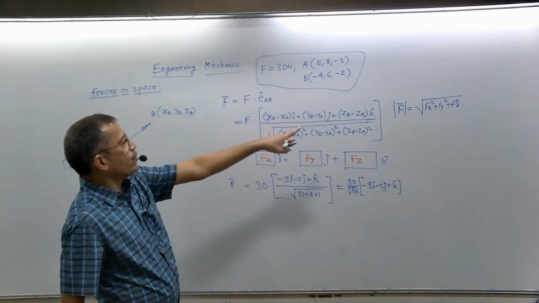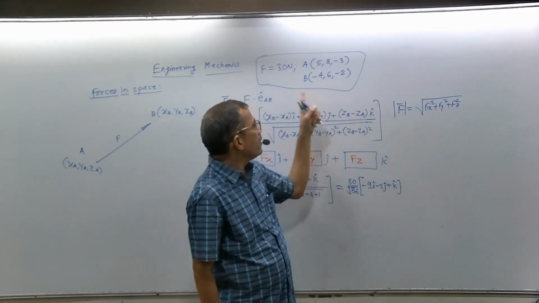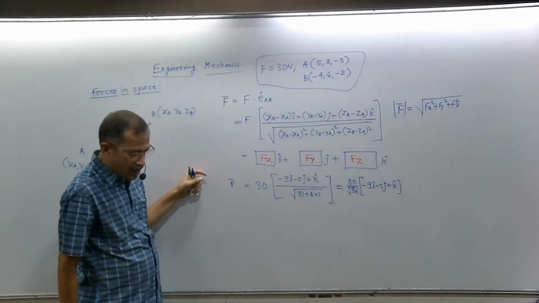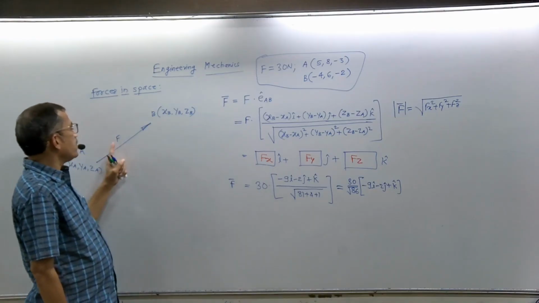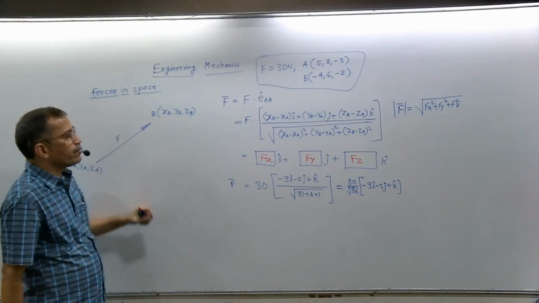So a single force is given. This is one method. Now there is one more method, depending on the data given. In this case, what was given? Magnitude of force and line of action of force.